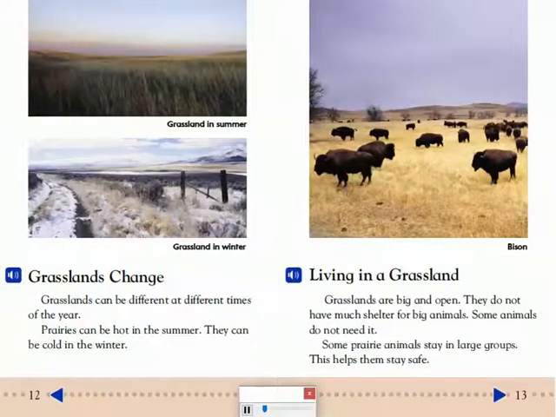Living in a grassland. Grasslands are big and open. They do not have much shelter for big animals. Some animals do not need it. Some prairie animals stay in large groups. This helps them stay safe.